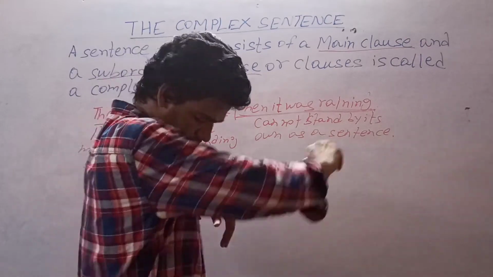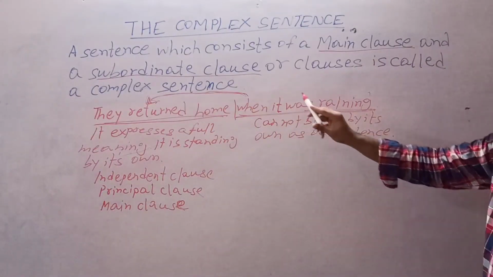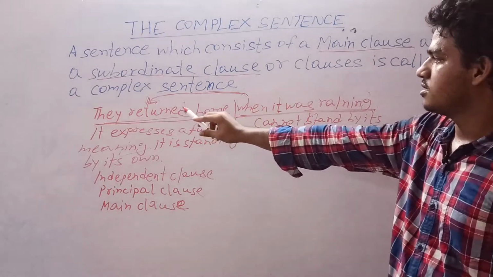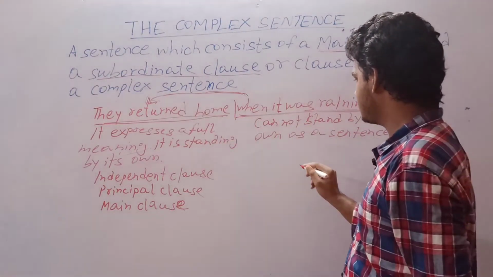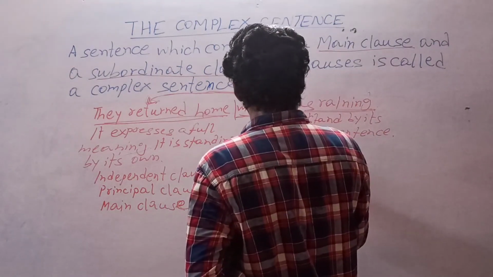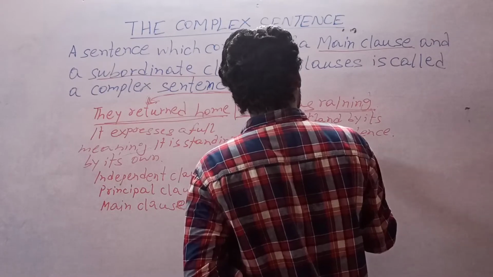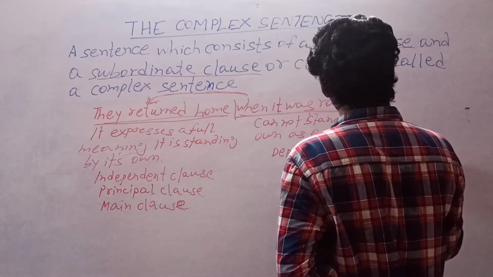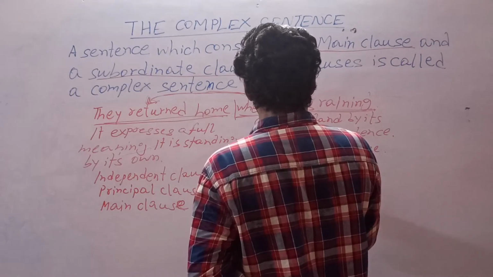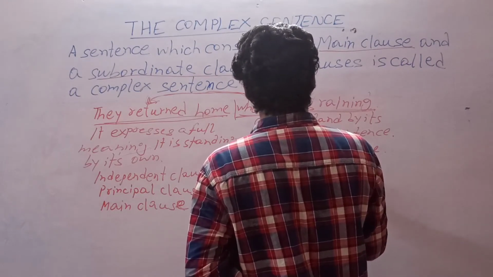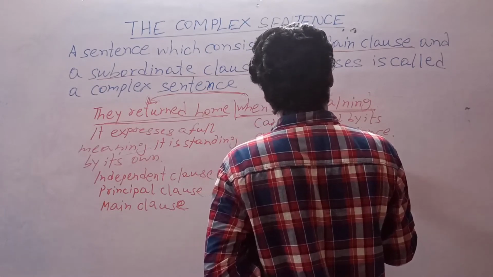As this clause, when it was raining, is depending upon the other clause of this sentence, they returned home, it is known as dependent clause. Dependent clause is also known as subordinate clause.